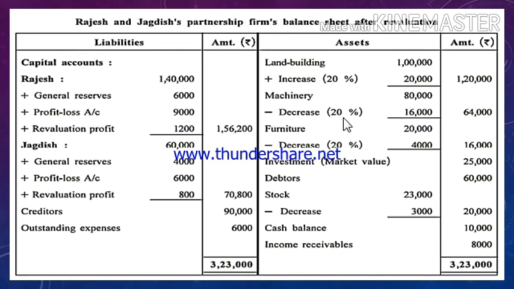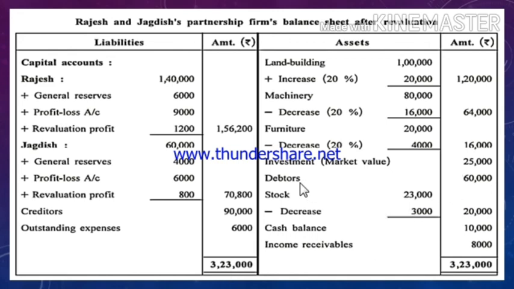Machinery, there was decrease, so decrease by 20%. You cannot write directly 64,000. You have to mention over here the increase or decrease in value of the concerned asset. 80,000 minus decrease 16,000, so in the outer column you will write 64,000. Furniture also decreased by 20%, so 4,000 subtract, outer column 16,000. Investment market value, previously 30,000, now the reduced market value is 25,000.